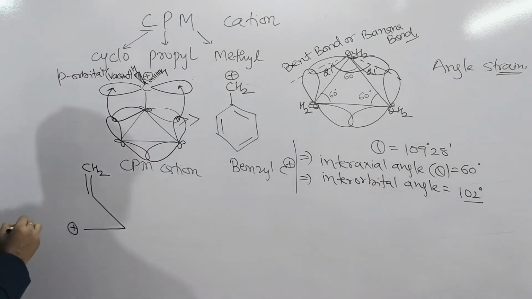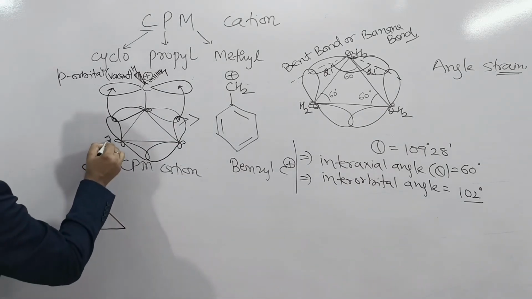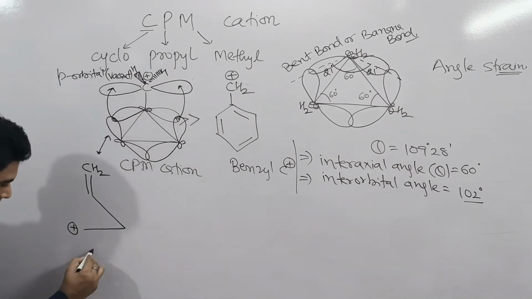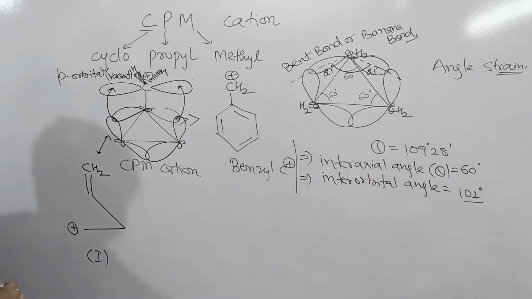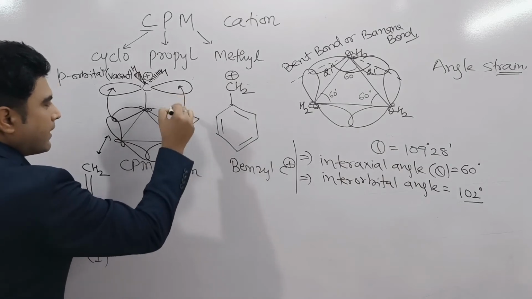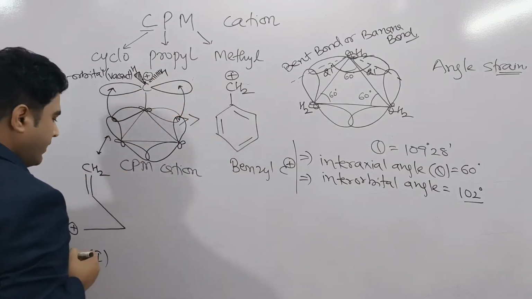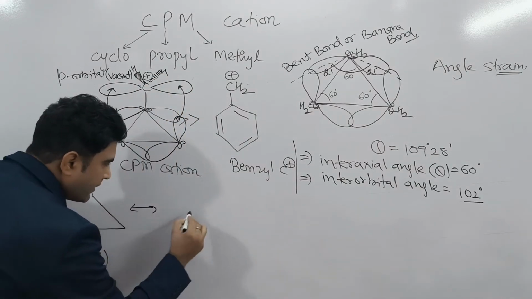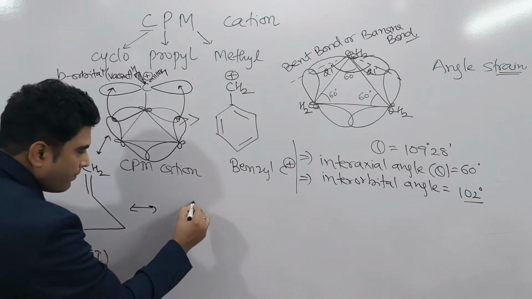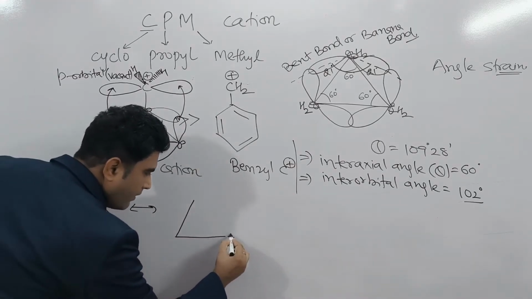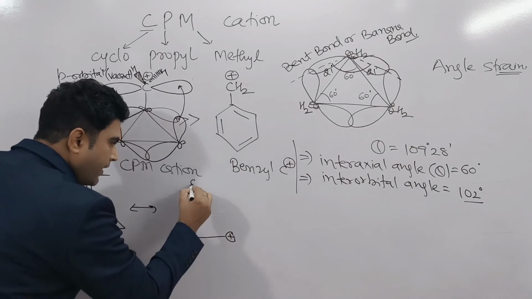So this is one of the resonating structures, suppose structure number 1. If these two electrons go here, then another resonating structure can be like this one, positive charge over here, double bond.